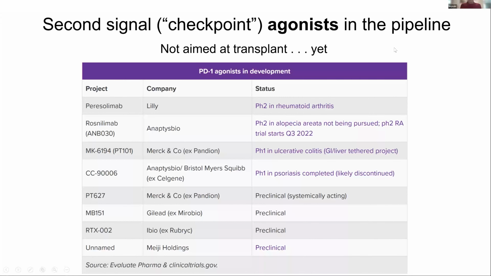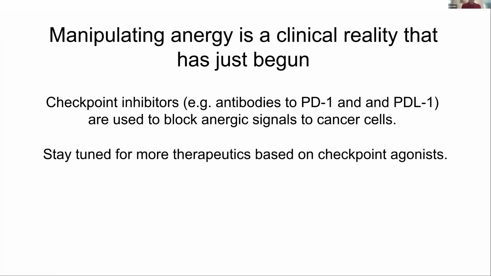So instead of just for the cancer drugs, what we're going to do is to try to turn on the inhibitory signals for things like rheumatoid arthritis and some other autoimmune conditions. Stimulating anergy is a clinical reality that's just begun. We use these checkpoint inhibitors right now primarily to target the programmed death pathway, to block these anergic signals to cancer cells. And I think we're going to find that there are going to be some agonists that would be useful for other mechanisms of disease where you actually want more inhibition.